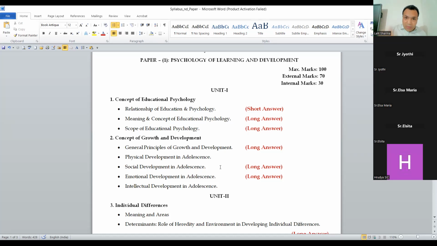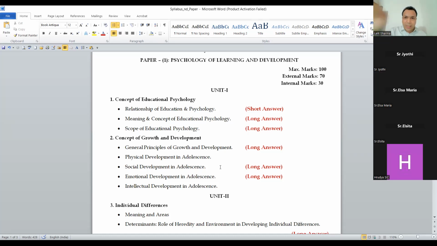First clear that one, then later on you can go further. For example, under chapter 1, concept of educational psychology, one question is the relationship of education and psychology. It can never be a long question. Are you getting my point? The relationship of education and psychology does not exist as a long question. It will always come for the short answer.